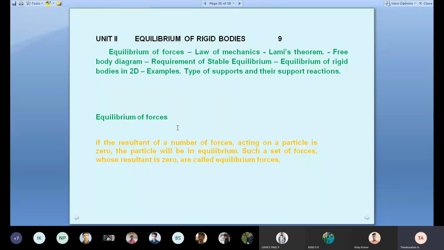Already we discussed equilibrium of forces. If the resultant of a number of forces acting on a particle or on a body is 0, the particle will be in equilibrium. Such a set of forces whose resultant is zero is called equilibrium of forces. If many forces act on the body and we replace them with a single force, and the resultant force equals zero, we can say it is equilibrium of forces. Equilibrium means rest.